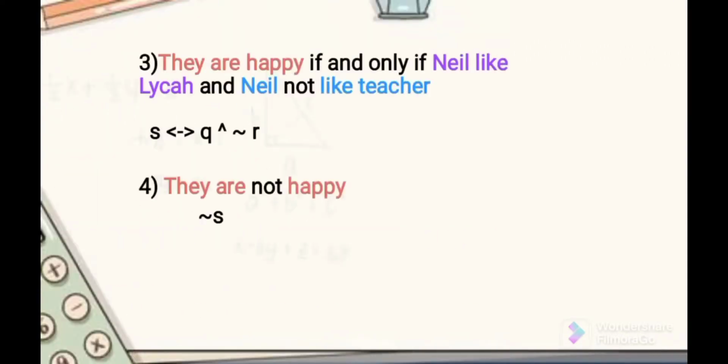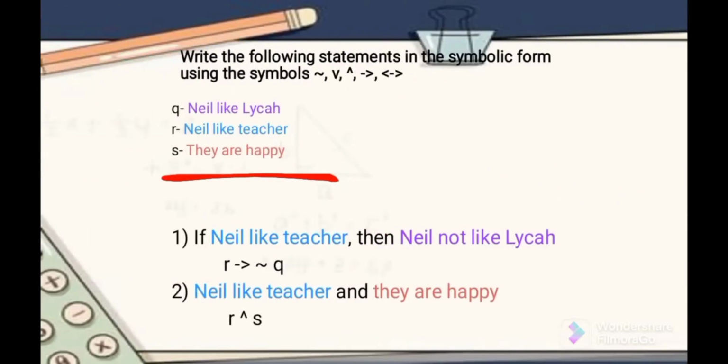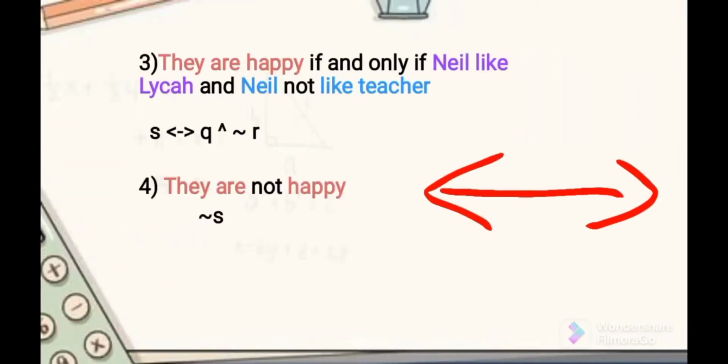Then he used the "if and only if." The symbolic form of that is like this. As I said, "if and only if" is added between the first and second statements. Nail likes Laika is the Q statement, and S is they are happy.